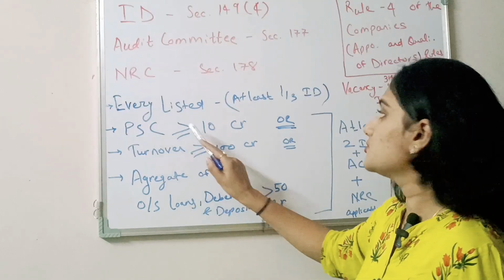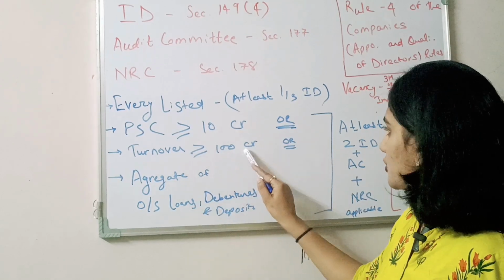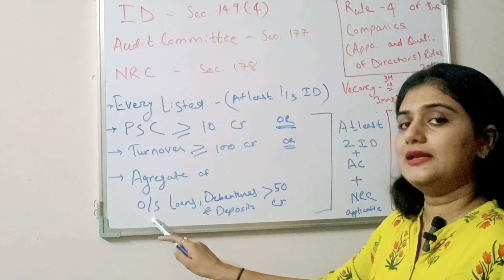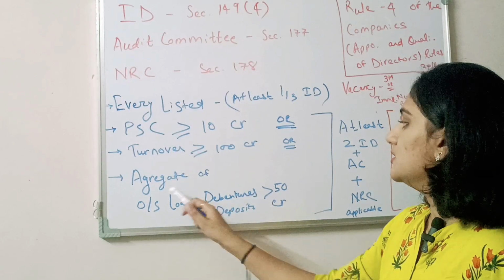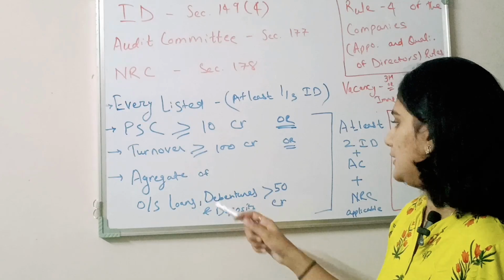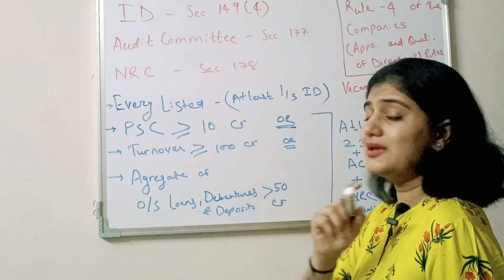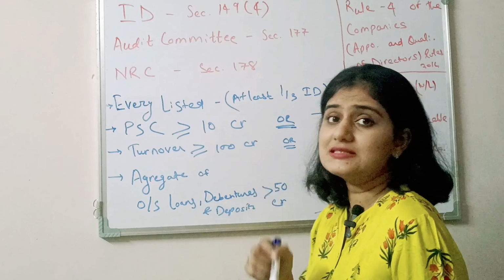So paid up share capital is more than 10 crore or more, or turnover is more than 100 crore or more, or aggregate of outstanding loans, debentures and deposit together, aggregate of these 3, or any of these 3 or any 2, more than 50 crores. So don't make any mistake in writing these provisions in your booklet.